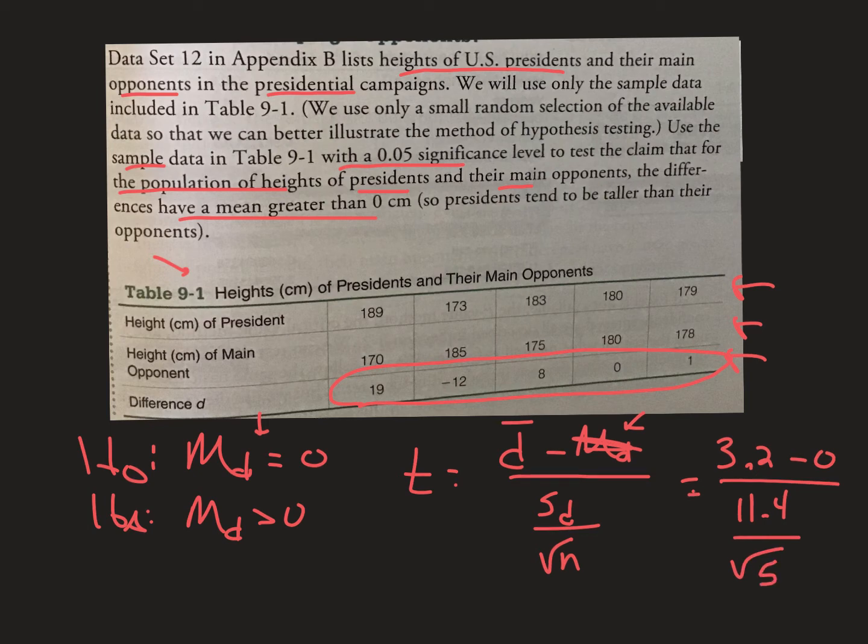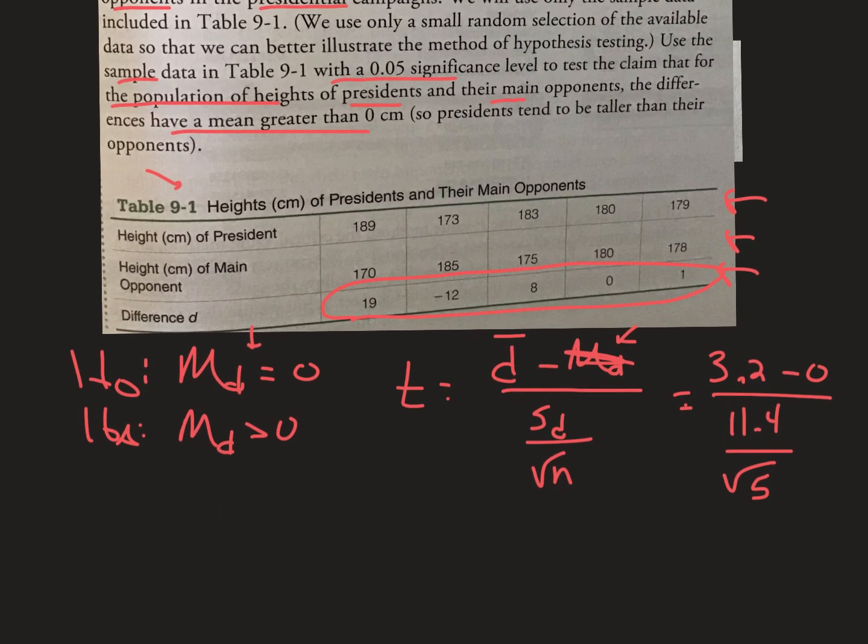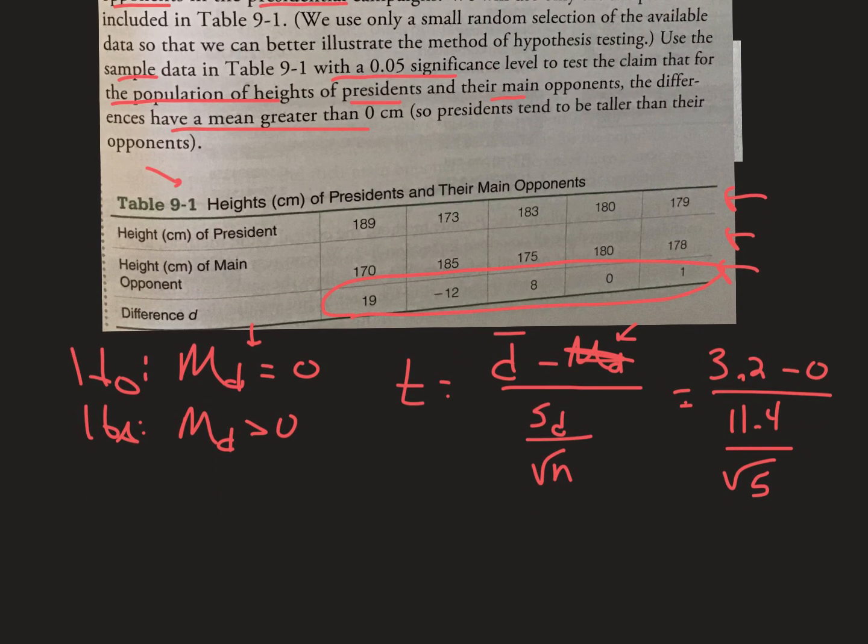When you work that out, the test stat is going to be 0.628. I wrote that mess of decimal up wrong, sorry. 0.628, my eyes, I'm sorry about that. That's the test stat, 0.628.